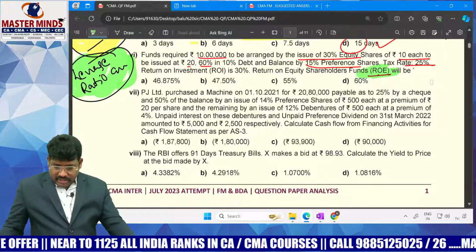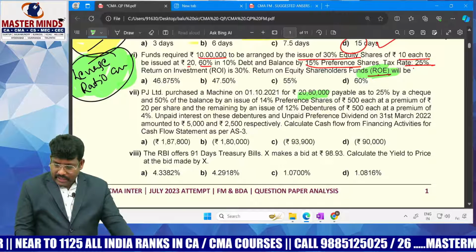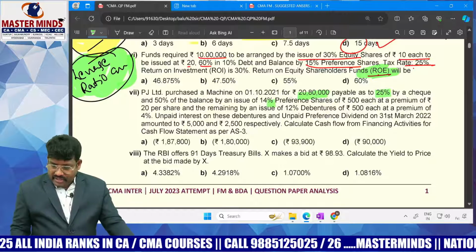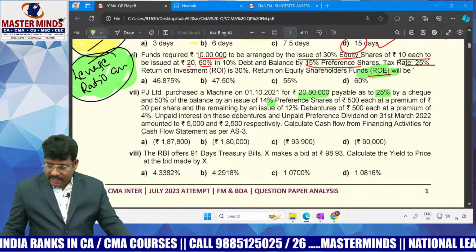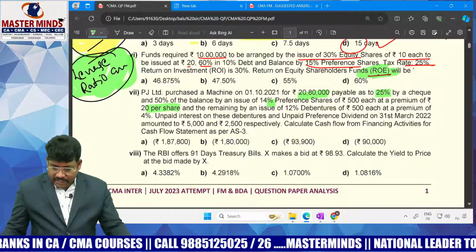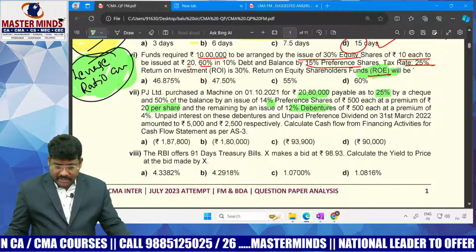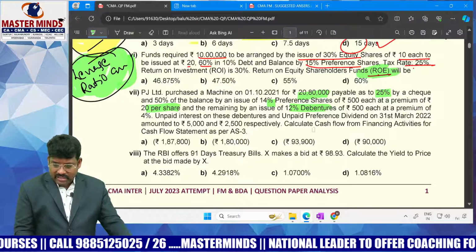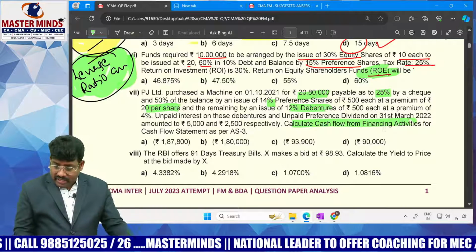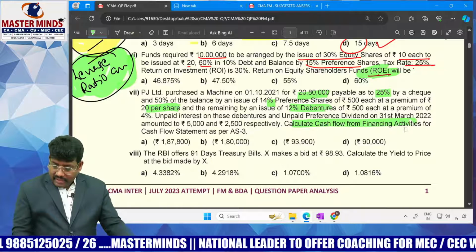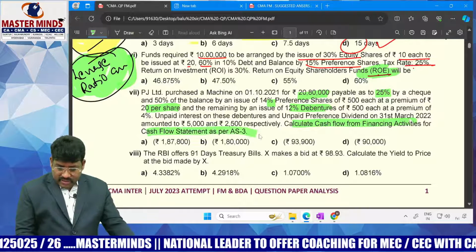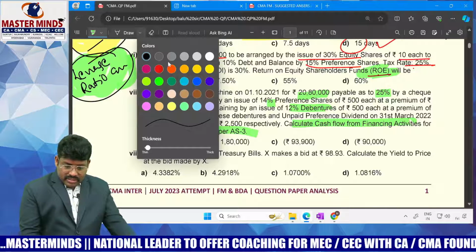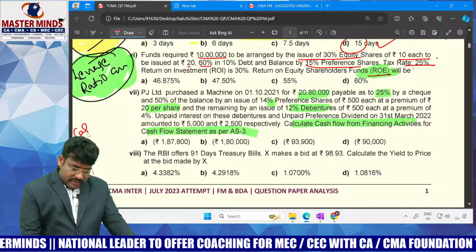PJ Limited purchased machinery for 20,000, payable as 25% cash and the balance issued as 50% 14% preference shares of 500 rupees each at a premium of 20 per share. The remaining is issued as 12% debentures of 500 each at a premium of 4, with unpaid interest. Calculate the cash flow from financing activities for the cash flow statement as per Accounting Standard 3. This is simply a 1 mark question, asked from the cash flow statement.